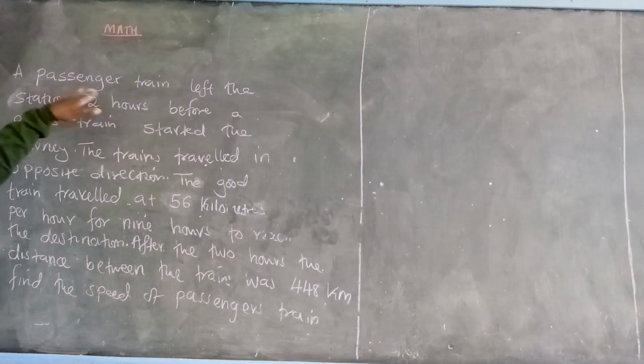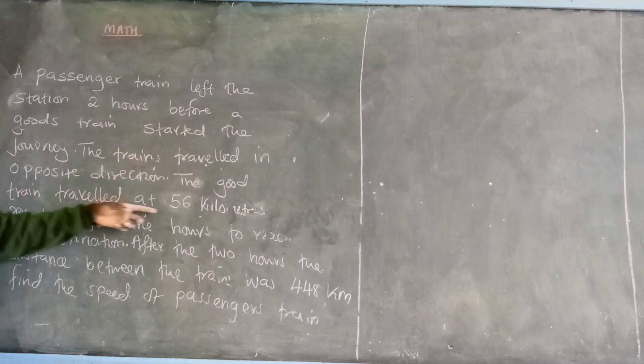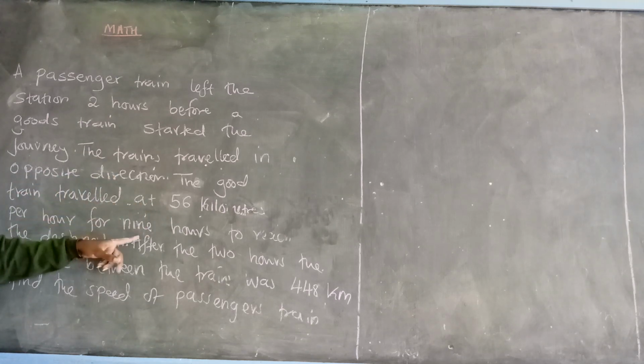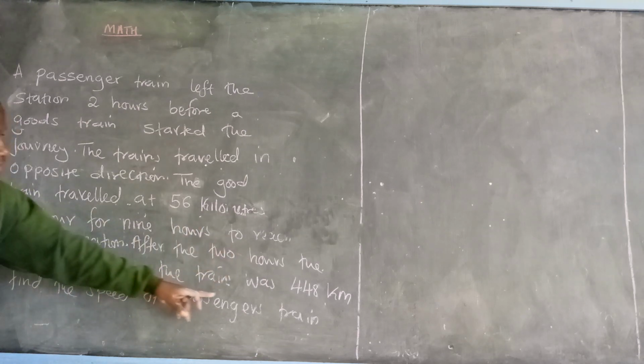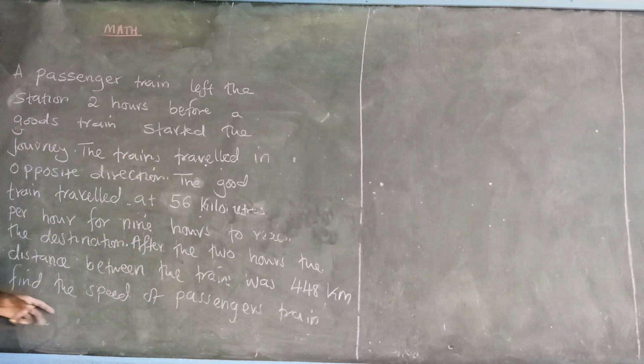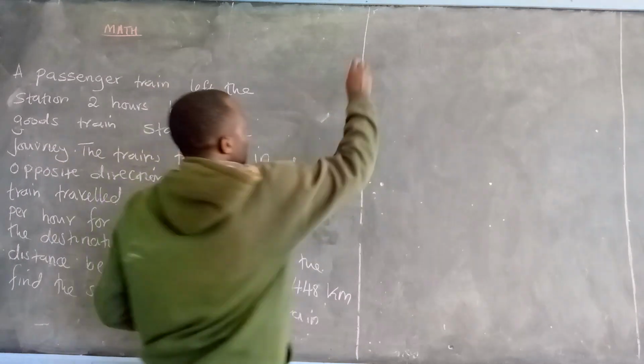A passenger's train left the station 2 hours before the goods train started the journey. The trains traveled in opposite directions. The goods train traveled at 56 kilometers per hour for 9 hours to reach the destination. After the 2 hours, the distance between the trains was 448 kilometers. Find the speed of the passenger's train. Now, let me do this.